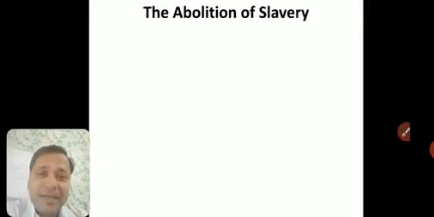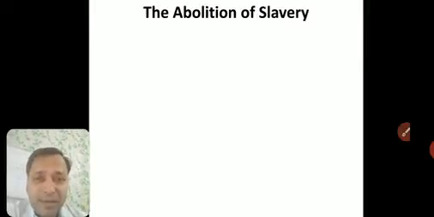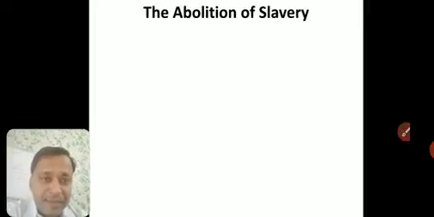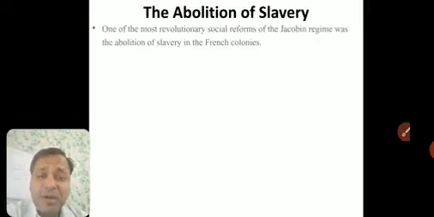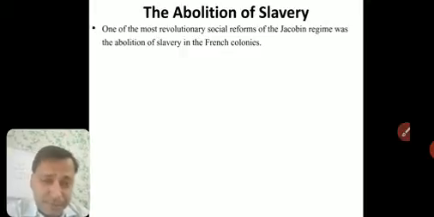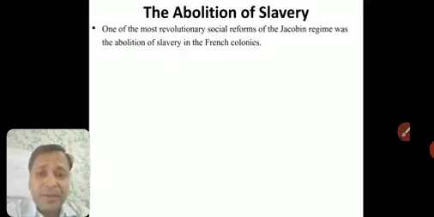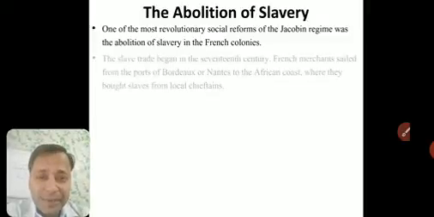So generally, people from Africa were traded as slaves. People would go to Africa, take some people with them, lure them for work and all. Then they'd go and sell those people to the French colonies, where they'd work as slaves. So the first thing in the Jacobin regime was the abolition of slavery. This trade began in the 17th century.